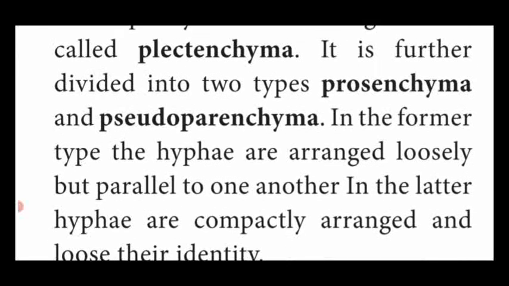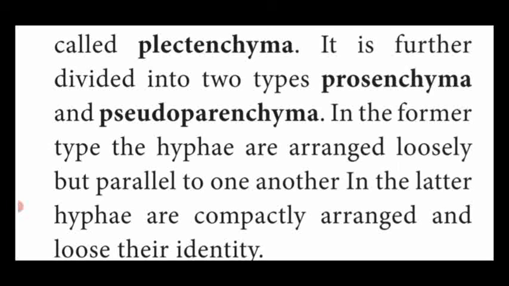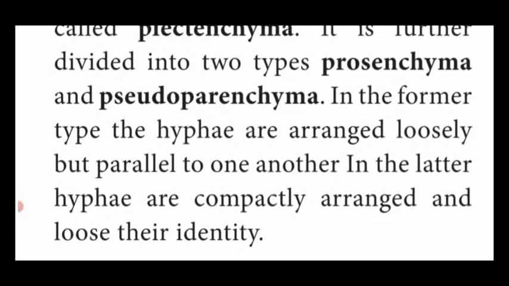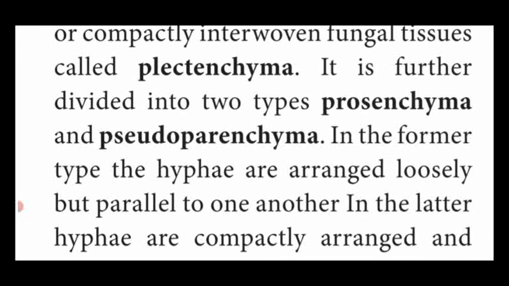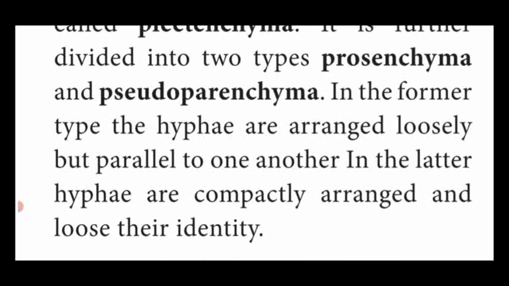First one, Prosenchyma means the hyphae are arranged loosely but parallel to one another. Later, the hyphae are compactly arranged and lose their identity. What is Prosenchyma? The hyphae are loosely arranged, that means there is a gap between the filaments. They are arranged parallel to one another, in a straight line. Later, they are joined together, interwoven and compactly arranged, and lose their identity.